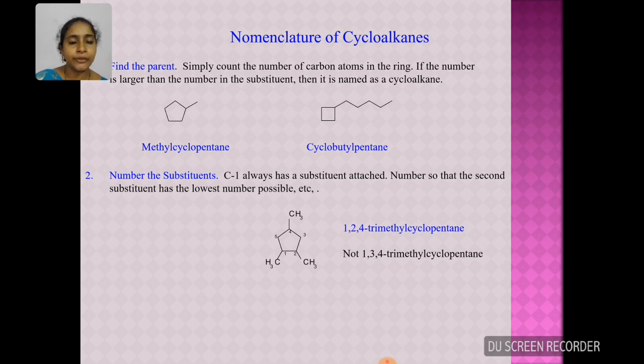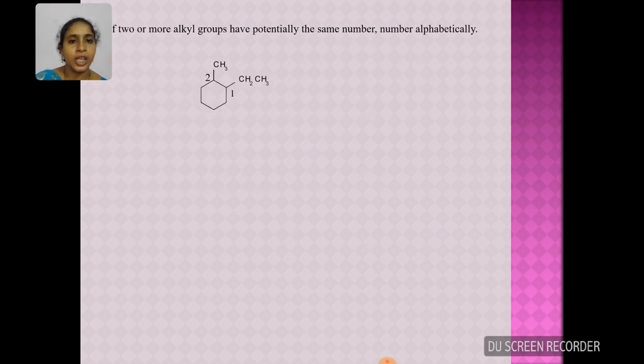If different alkyl groups are present, then you have to follow numbering according to alphabetical order. Here two alkyl groups are present, one is methyl and one is ethyl. Among these, ethyl starts with the letter E, which comes before the letter M. Hence, the lowest number goes to the ethyl group rather than the methyl group. The name of the compound will be 1-ethyl-2-methylcyclohexane.